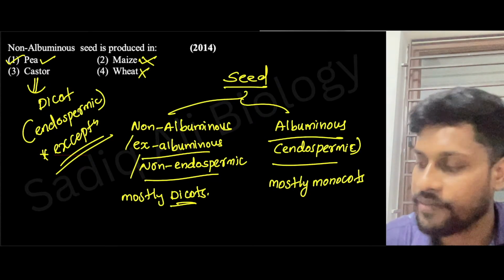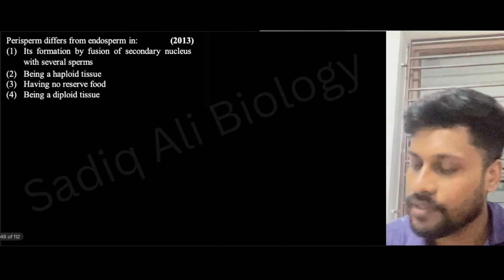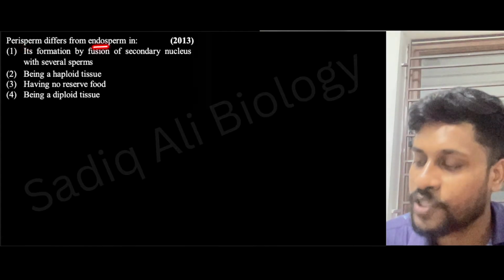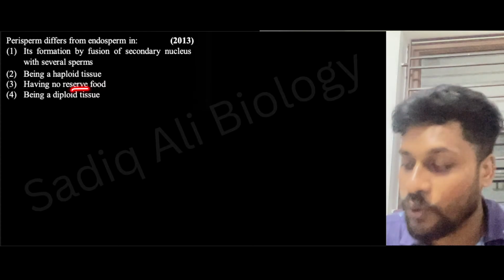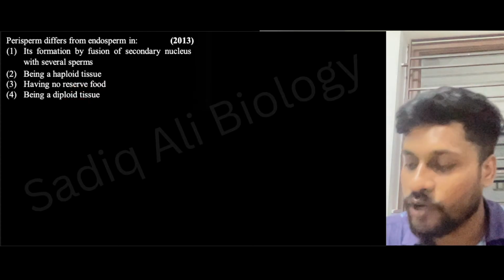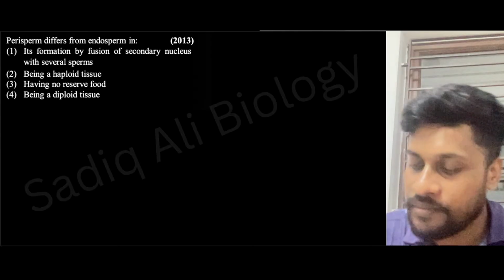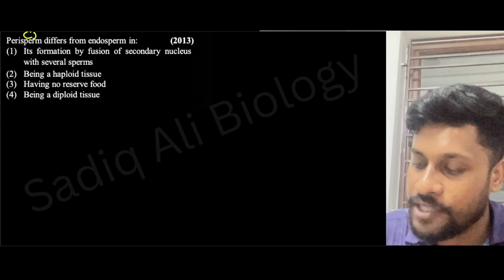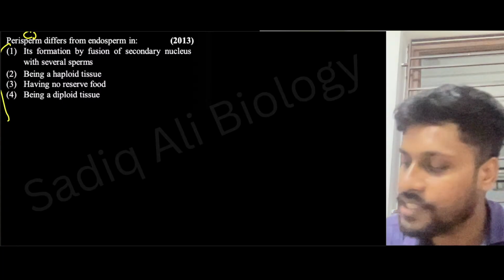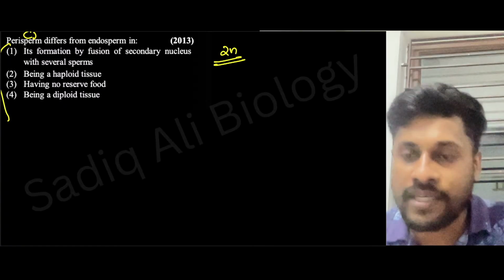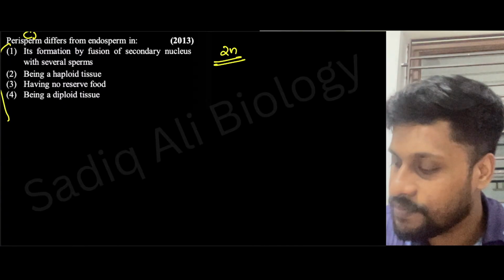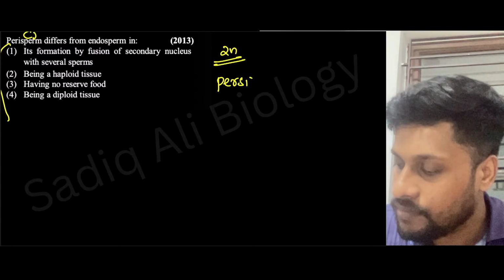Clear? Fine. Next. Perisperm differs from endosperm in: its formation by fusion of secondary nucleus with several sperm, being haploid, having no reserve food, being diploid. What will be the answer here? The ploidy of perisperm is diploid, or 2n. What is perisperm? Perisperm is nothing but persistent nucellus.